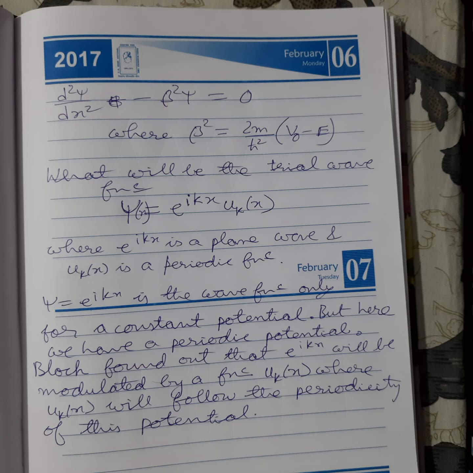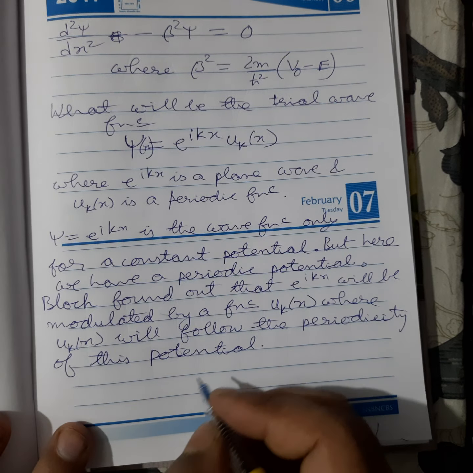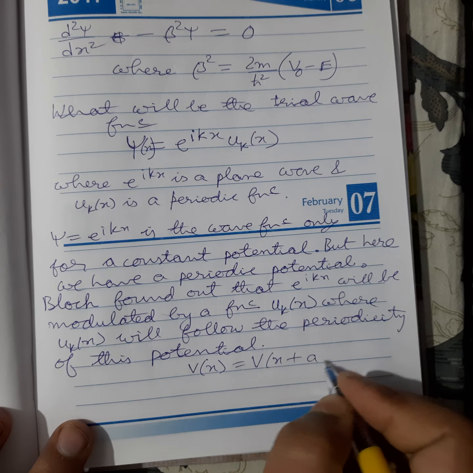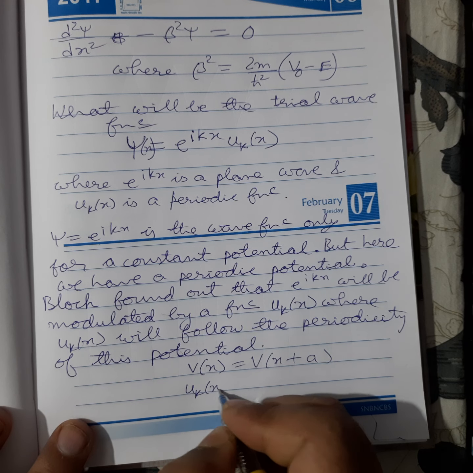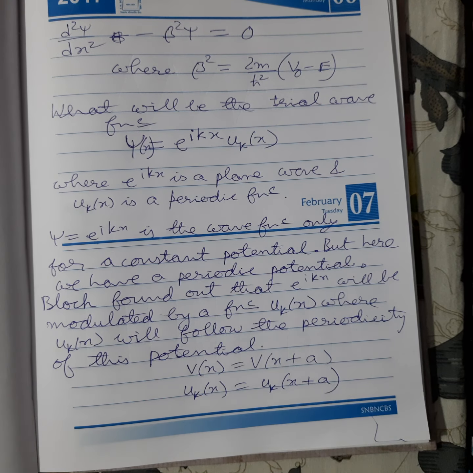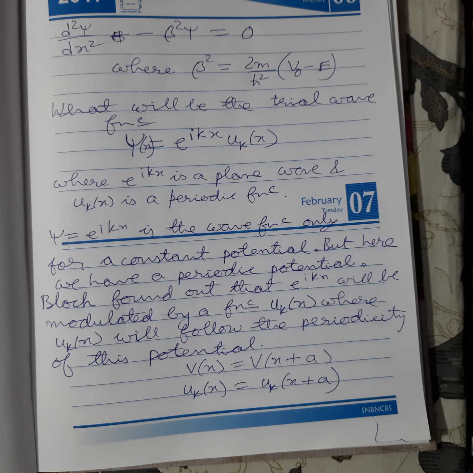Periodicity of this potential means what? V(x) is equal to V(x plus a). So similarly, u(x) will be equal to u(x plus a).